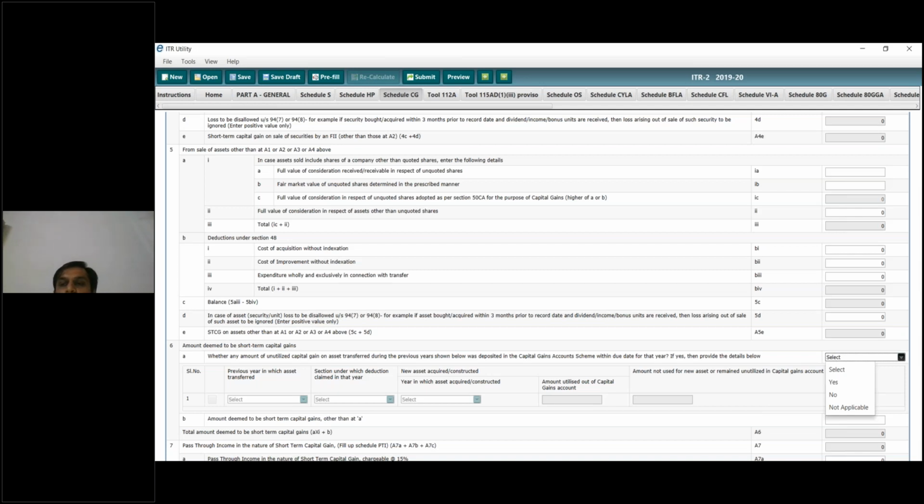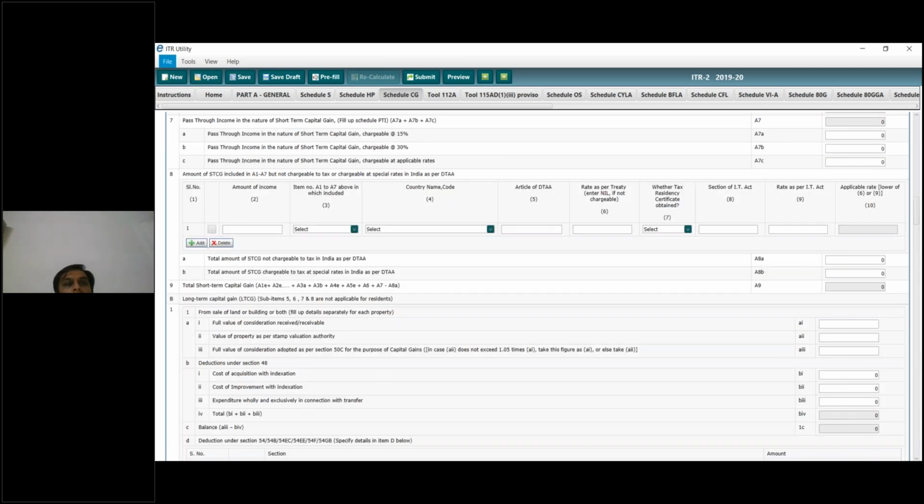So the higher of the two would be considered. And if you had sold shares, in short term capital gain the tax rate is 15%. For sale of property, capital gain is chargeable at applicable slab rates. For example, if you are in the slab rate of 10%, 20% or 30%, you will have to pay taxes at that applicable slab rate.